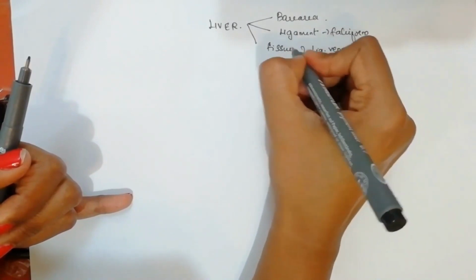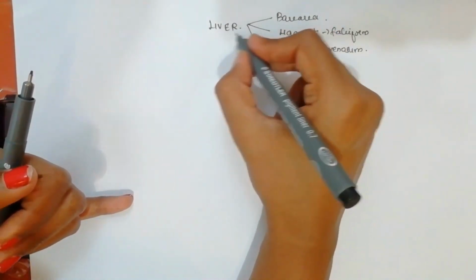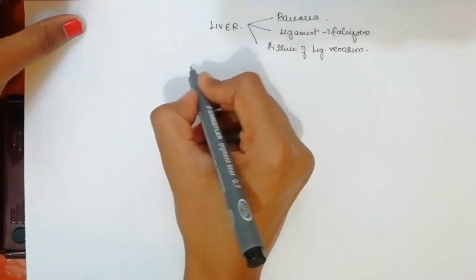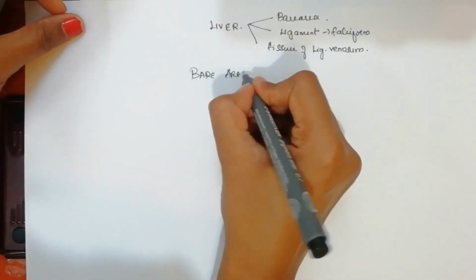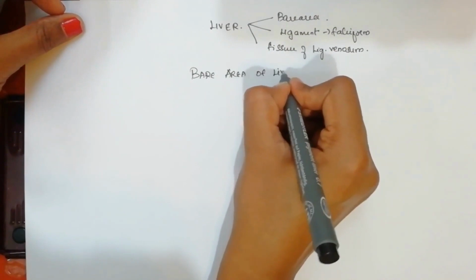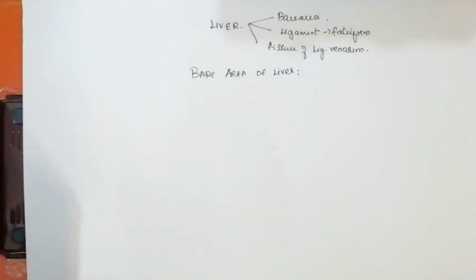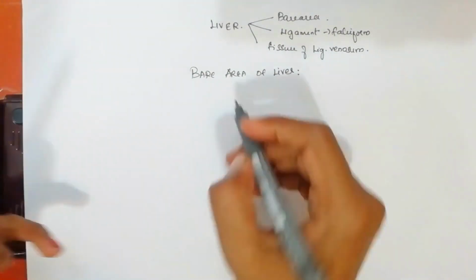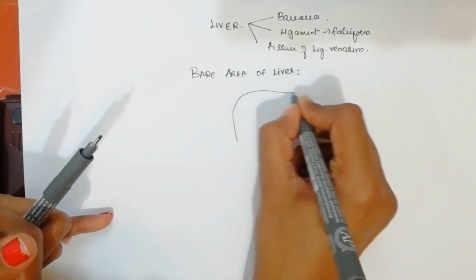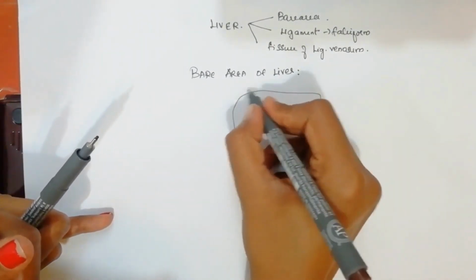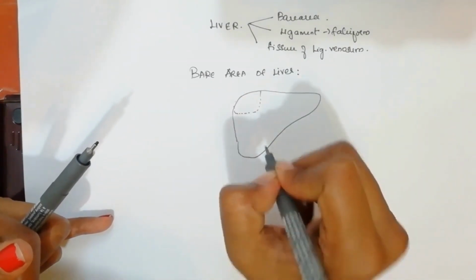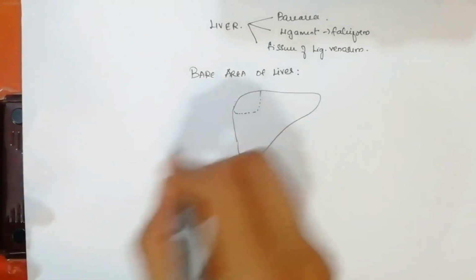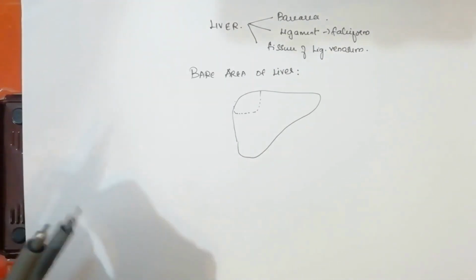So these are the 3 areas where we have anastomosis happening in the liver region. First we will move on to the bare area of liver. So again we have got the liver. This region is considered as the bare area. So this is the bare area of liver. In the bare area of liver we have got anastomosis happening.